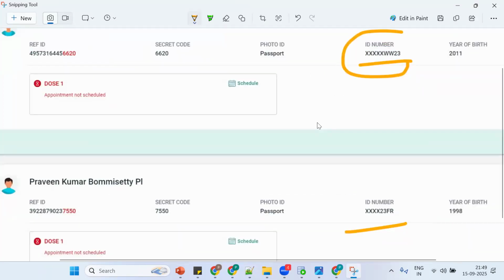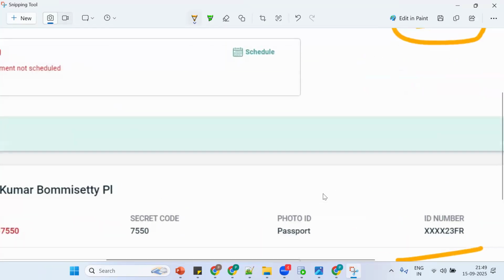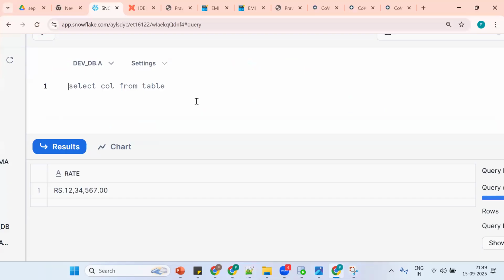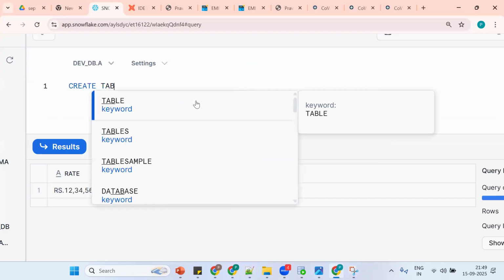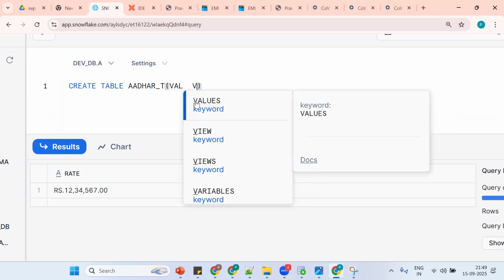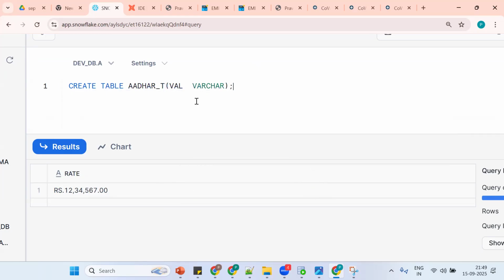So see how you're masking. See, how many records are there? Let me go here, I'll explain one more time. So create a table. When you work on it and make it working, only then can you understand. See, the table, assume it's a VARCHAR, so control enter.